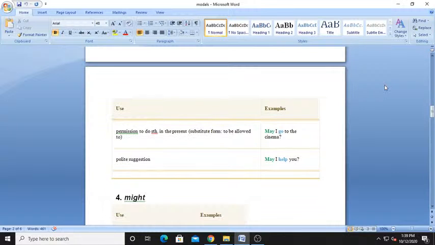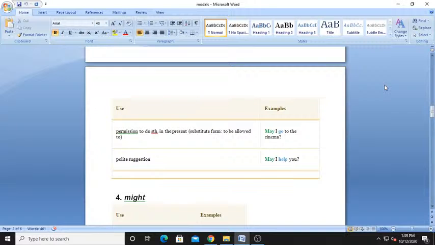The next use of may is permission to do something in the present. Substitute form: to be allowed to. For example, you are always asking in school, may I go to the toilet? Are you asking or not? Yes, my dear children, you are always asking the same way.